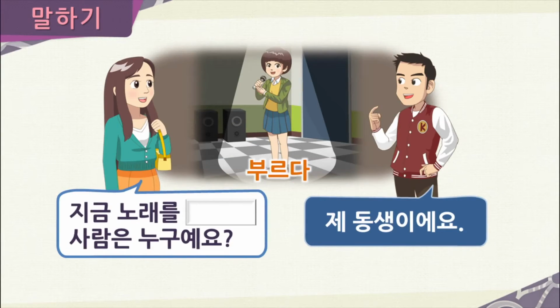Now here, once again, Haejin asks a question to Chunsu. You can see at the bottom part here, it says, 사람은 누구예요? So, what kind of person is it? So you can see right here, it's someone that sings, and we have the verb 부르다. To say that someone sings, we say 노래를 부르다. So, what would she ask? How would she ask that who is the person that is singing?